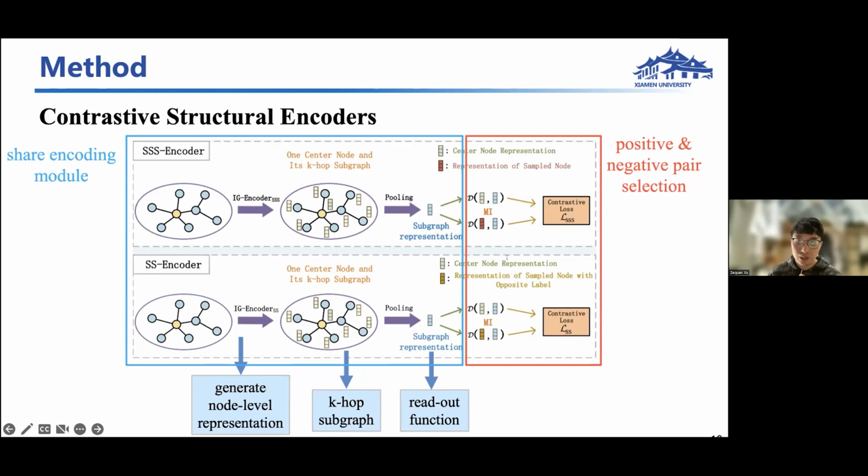Then, we choose a simple yet effective design to use the complete k-hop neighbors of the center node as its subgraph. Then with a readout function to summarize these neighboring nodes' embeddings into subgraph-level representations. A self-supervised objective will be adopted to maximize the mutual information between the center node and its subgraph representations.